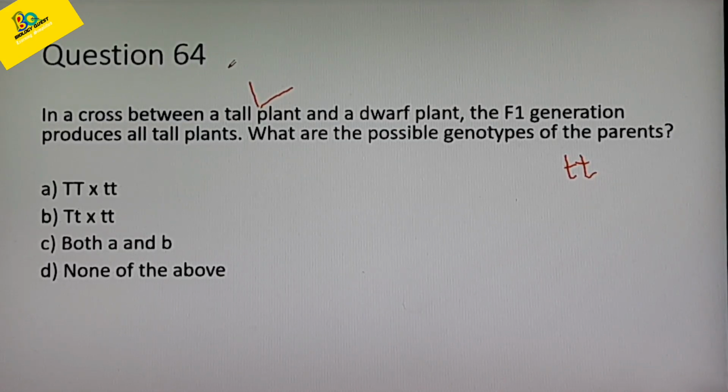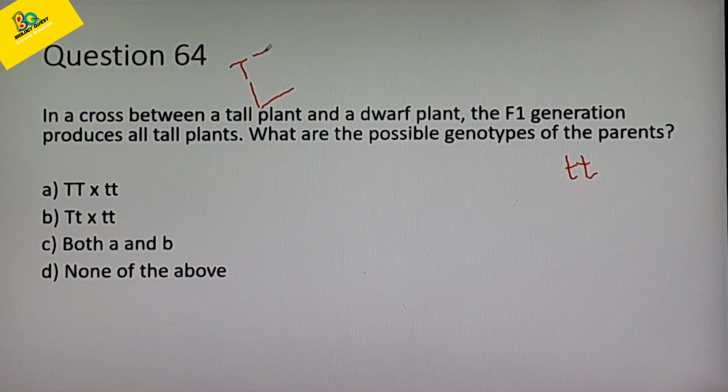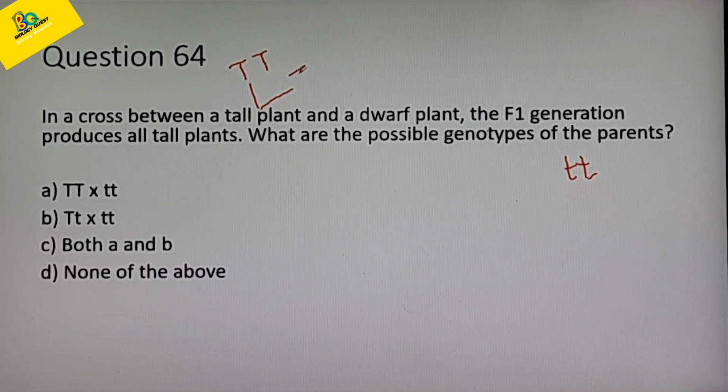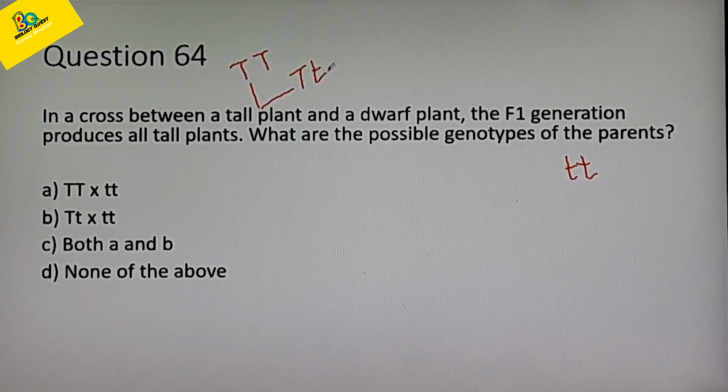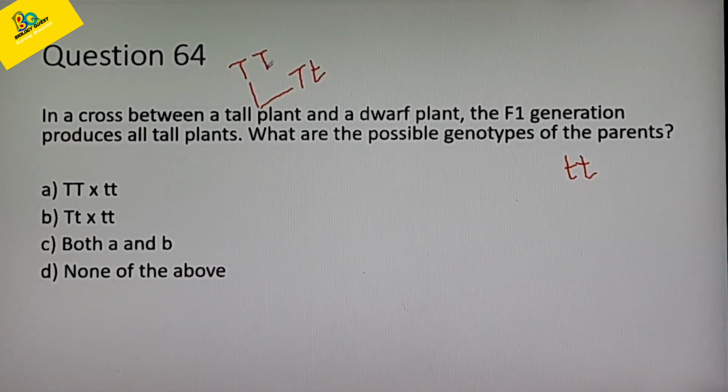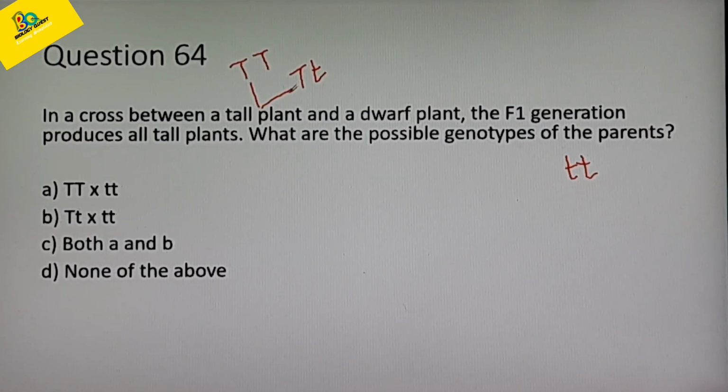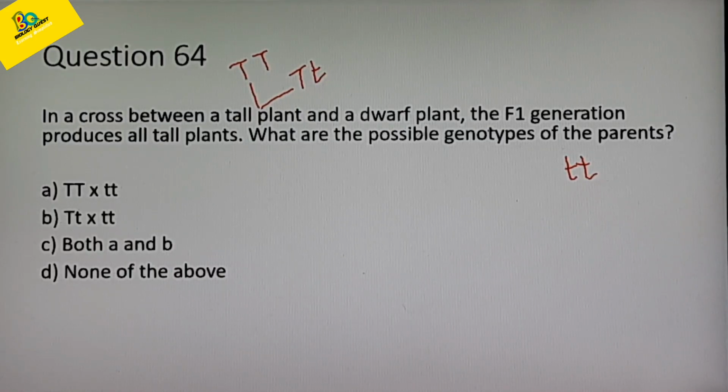It might be either homozygous, capital T capital T, or heterozygous, capital T small t. But there is no doubt in the genotype of the dwarf parent.